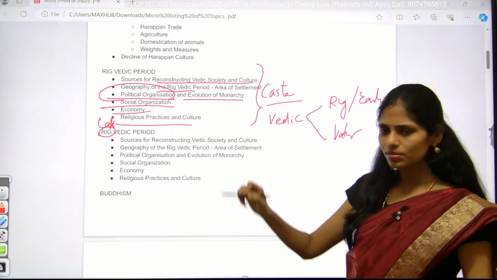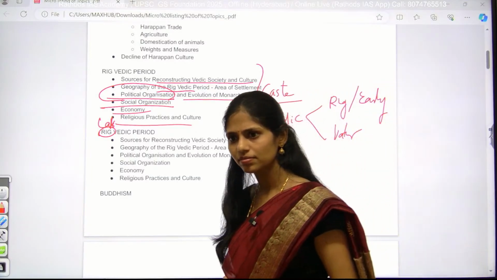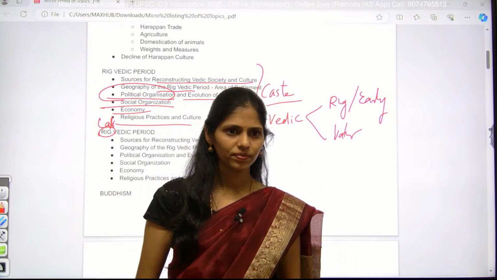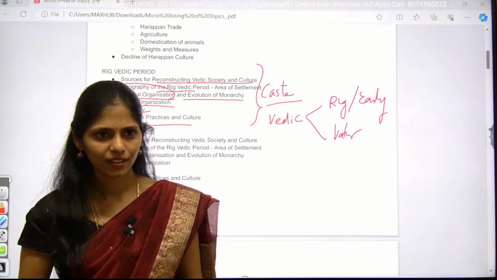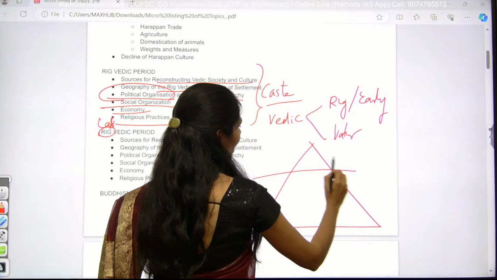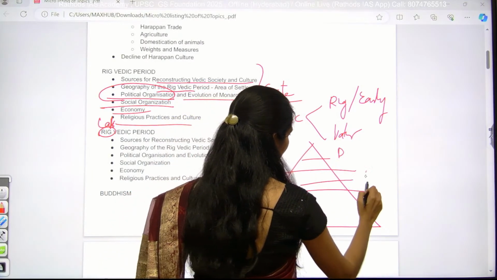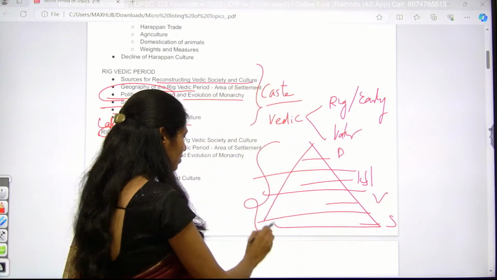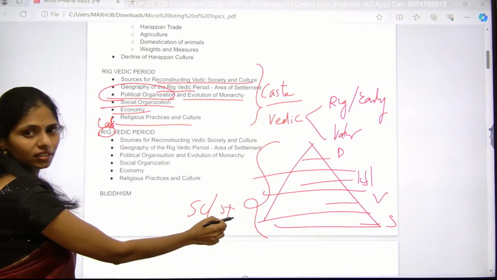So how many castes are there in the caste system? What are they? You have to draw this pyramid. We have Brahmins, Kshatriyas, Vaishyas and Shudras. And outside this we have SCs and STs, right?